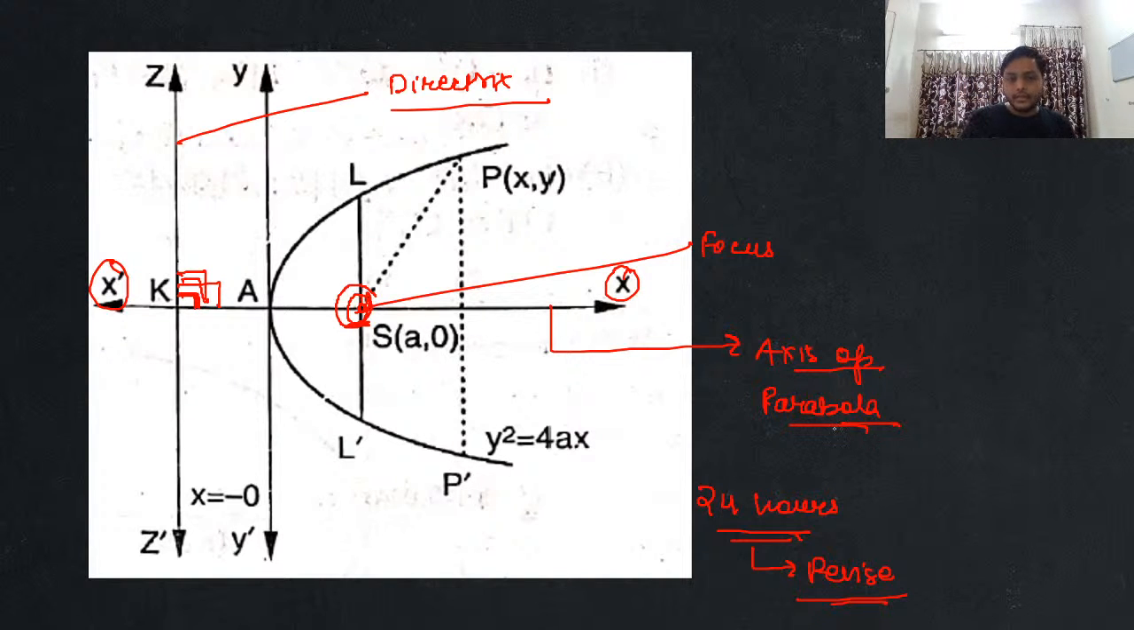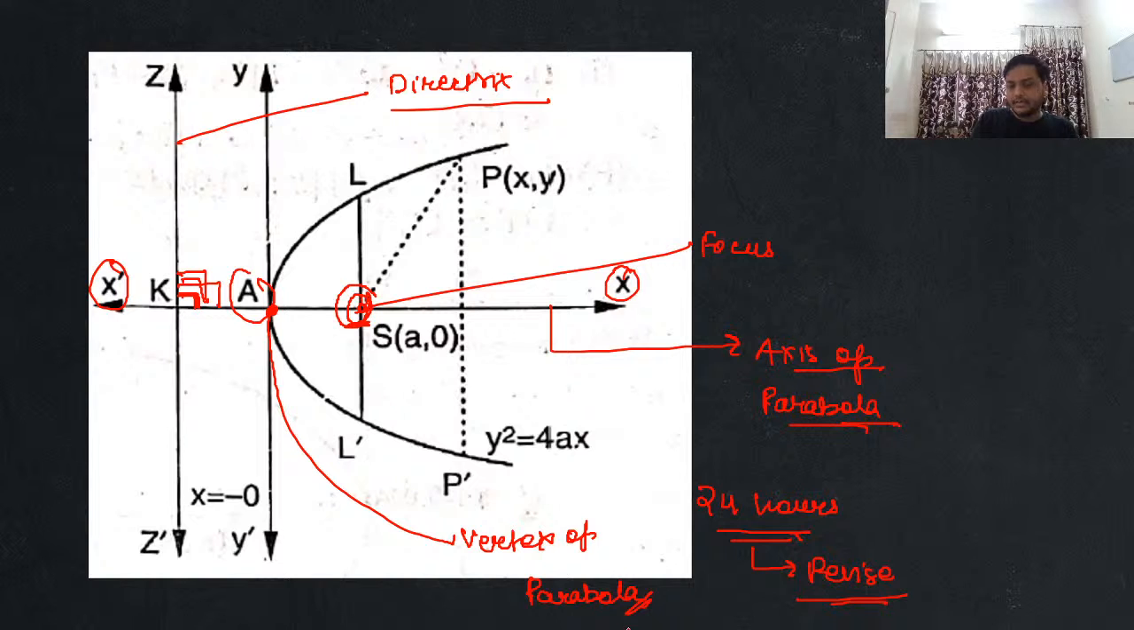Now, the point of intersection of the axis of parabola and parabola, focus guys, that is known as what? Samjho, that is basically known as your vertex. So this point A is known as the vertex of your parabola. How many of you are clear with this? Please respond, everyone. This is known as the vertex of parabola.